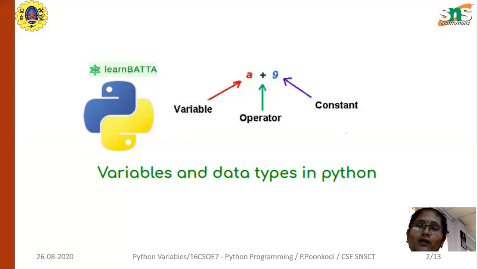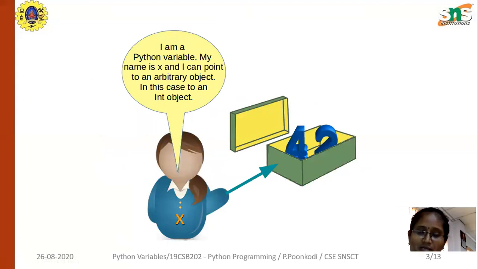Now a equal to 10 means the integer value 10 is assigned to variable a, and 1.1 is a floating value, right? After an integer value, if you give a dot, then that number acts as a floating value. Here a and b are both variables.